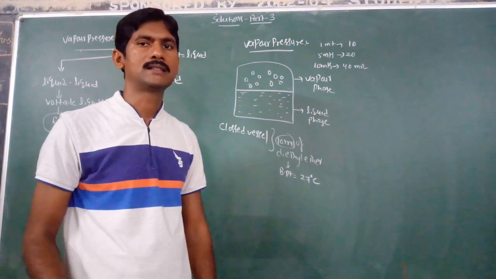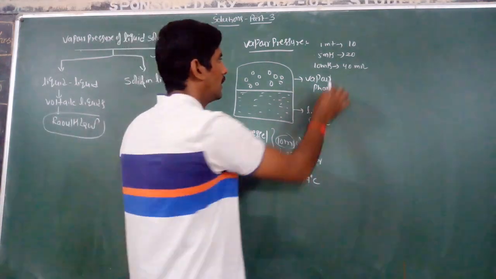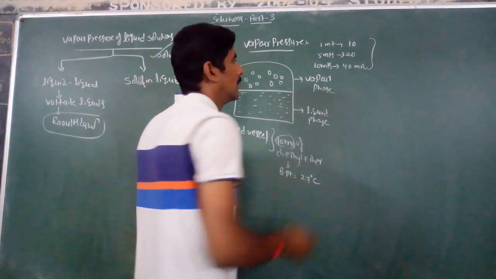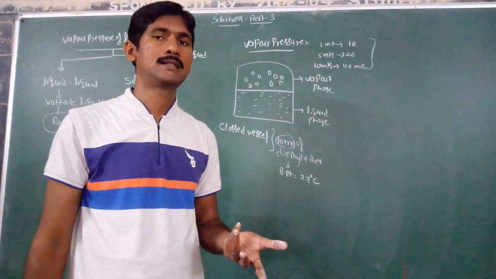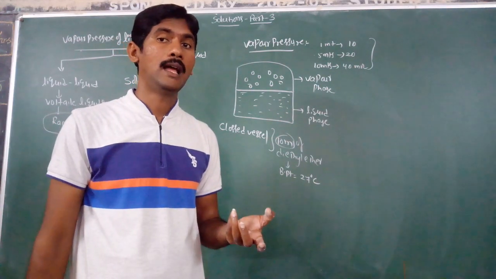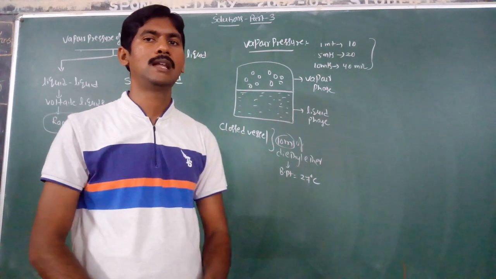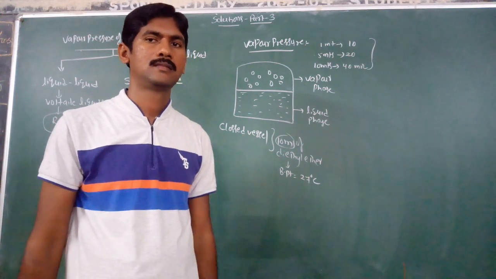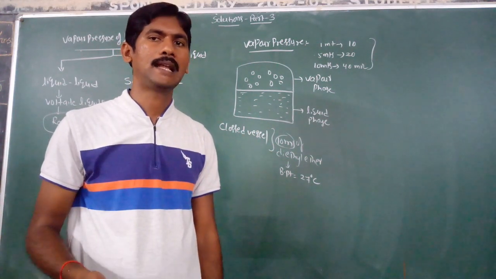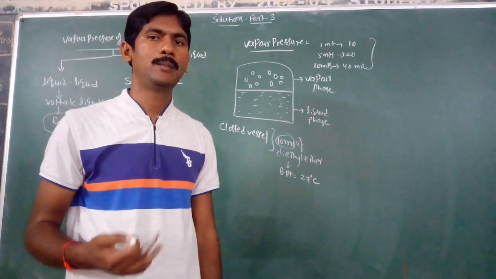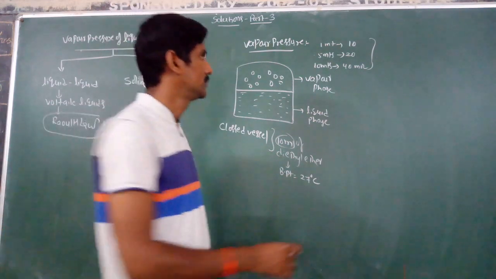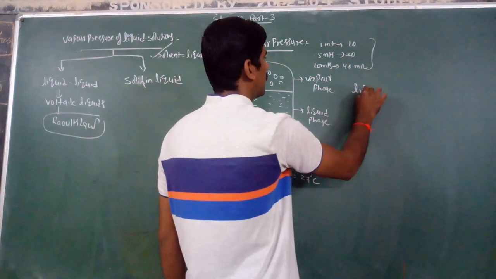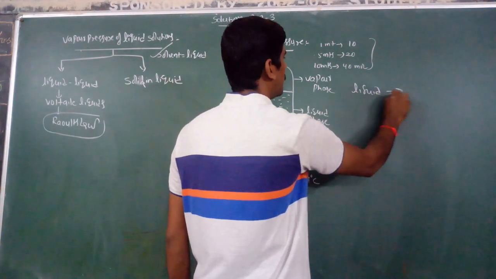After that, what happens? Suppose after 10 minutes, there exists an equilibrium between the liquid and vapor phase.